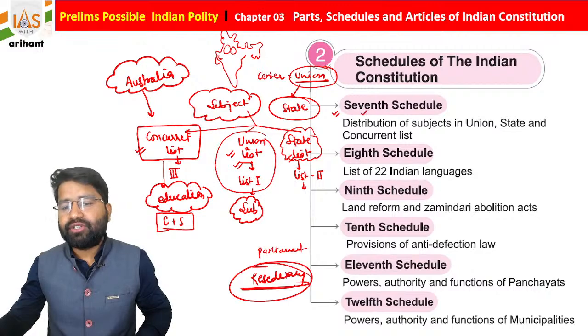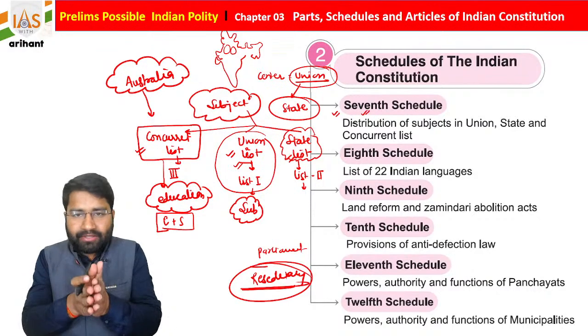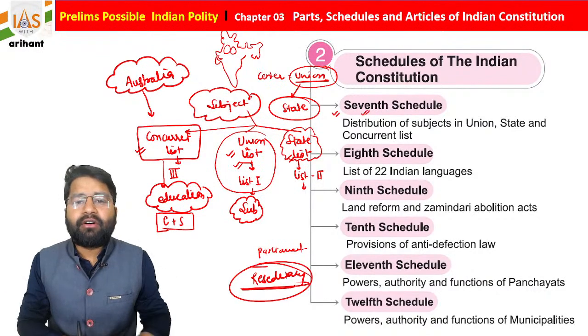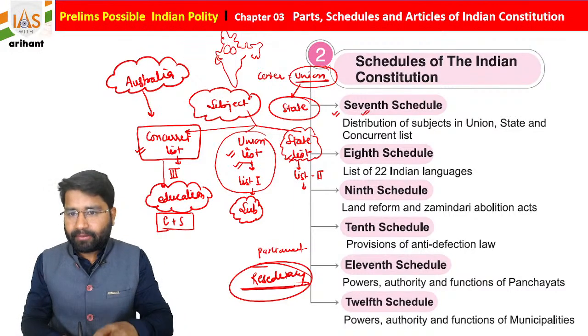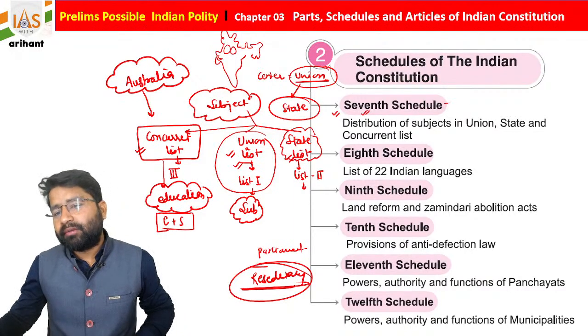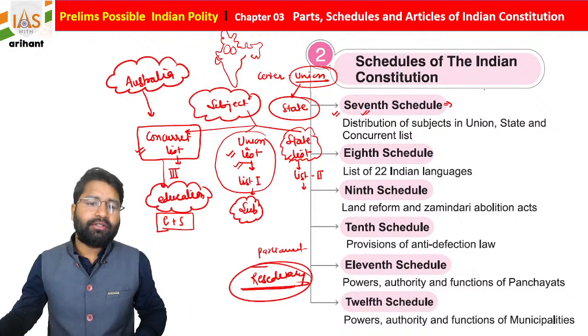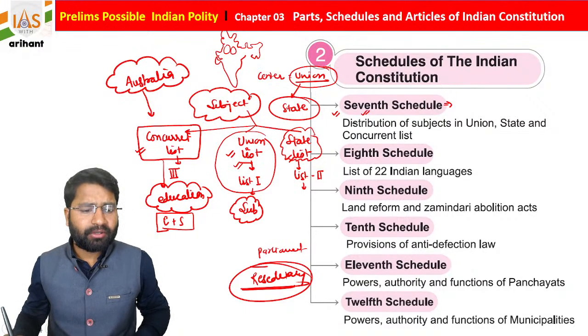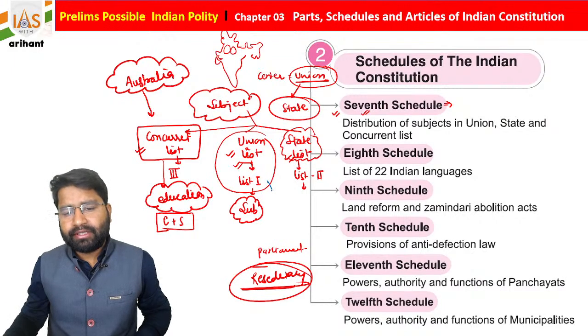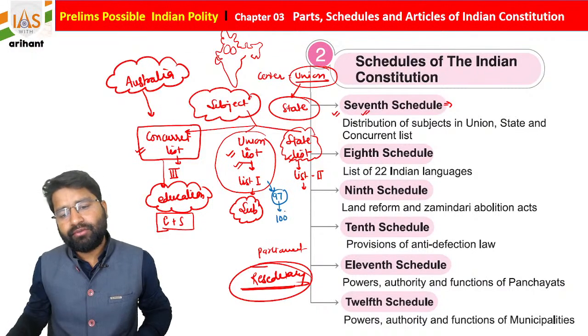So the 7th Schedule of the Indian Constitution is basically created for the division of power between the Centre and the states. Another important thing you must know: in the Union List, initially we had 97 subjects, but now it has increased to 100.